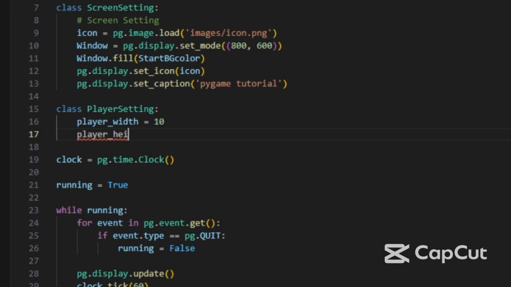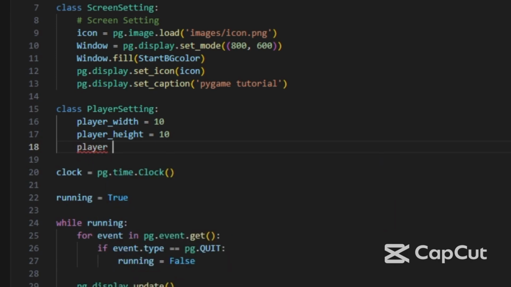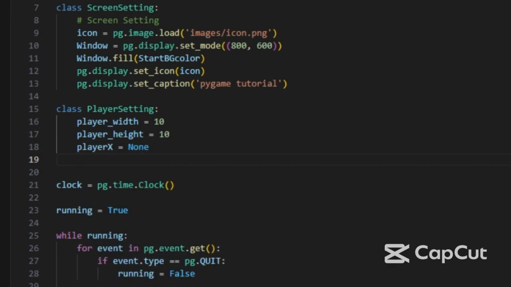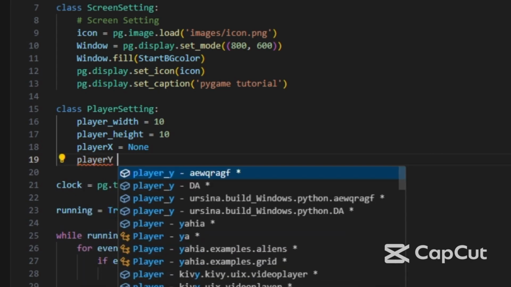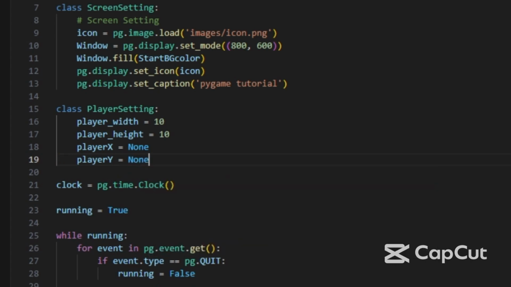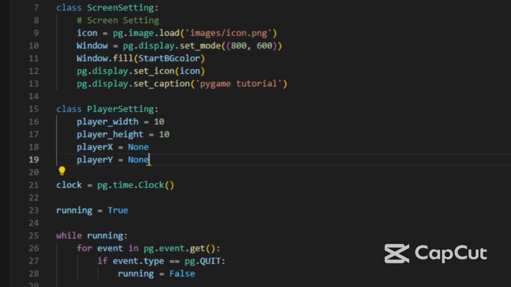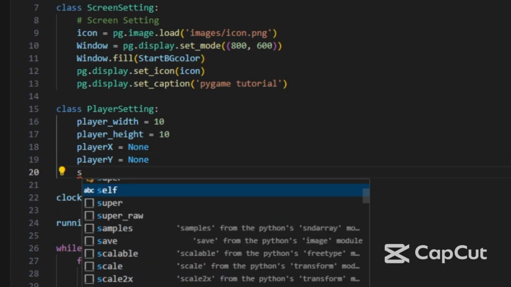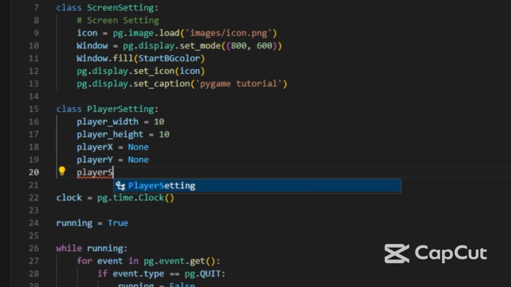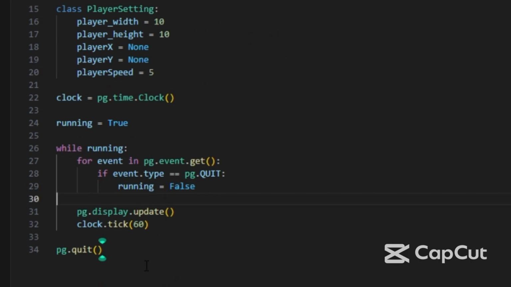Then we'll write player x equal to none, and player y also equal to none. We'll write the values of the variables after. Here we'll write player speed equal to 5.